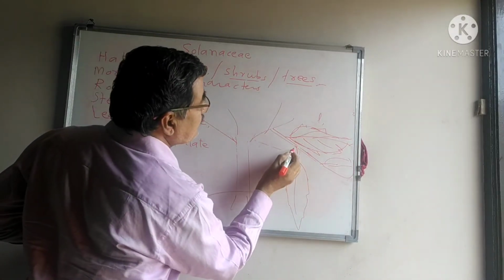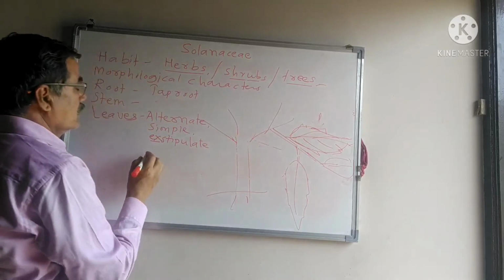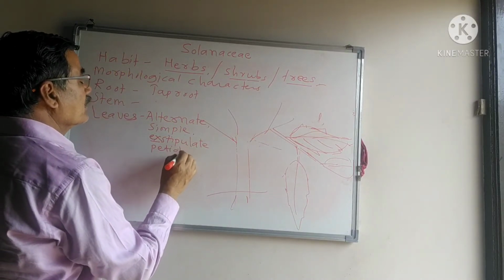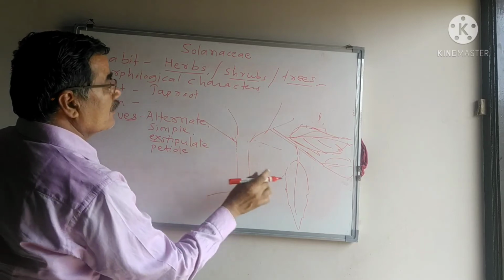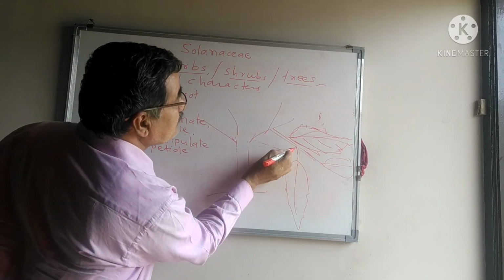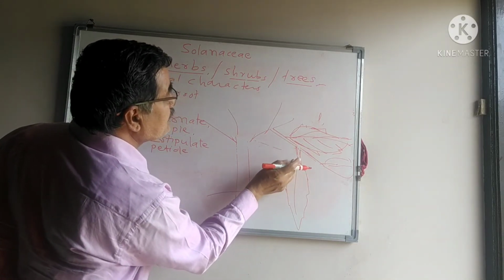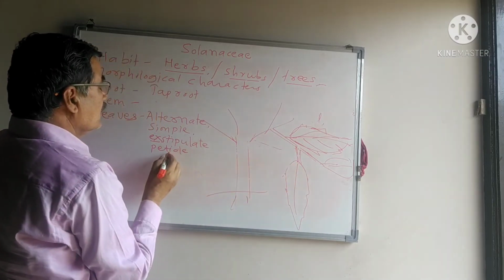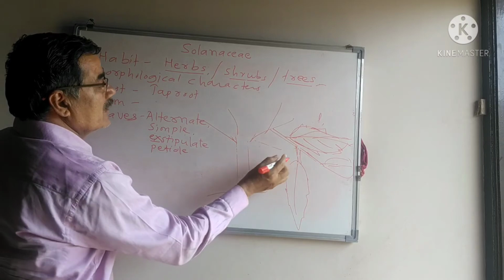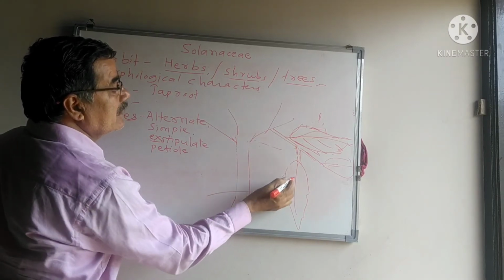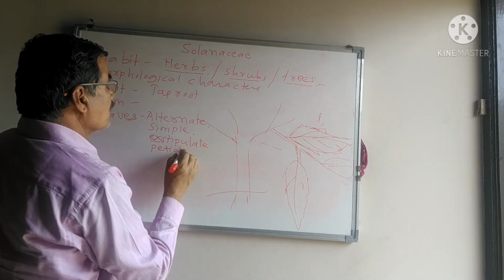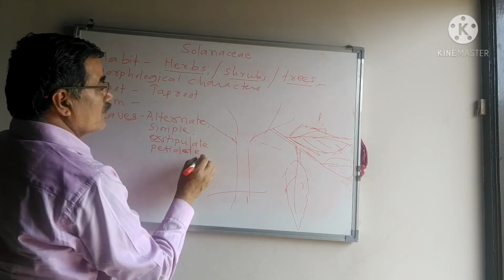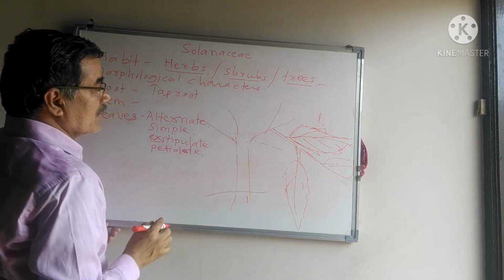The leaf has a stalk, that is known as the petiole. And when the petiole is present at the base of the lamina of the leaf, and when the petiole is present in the leaves, then the leaf is known as petiolate.